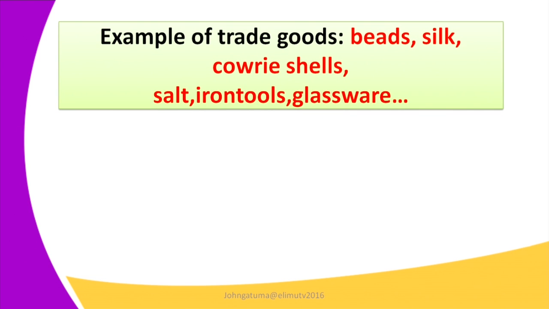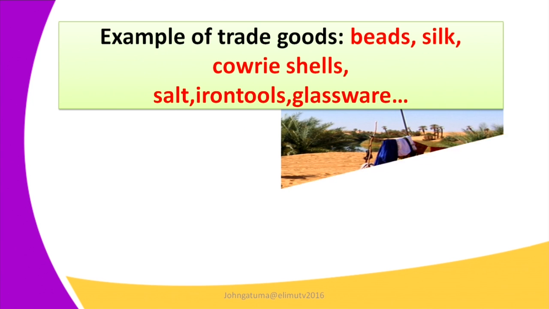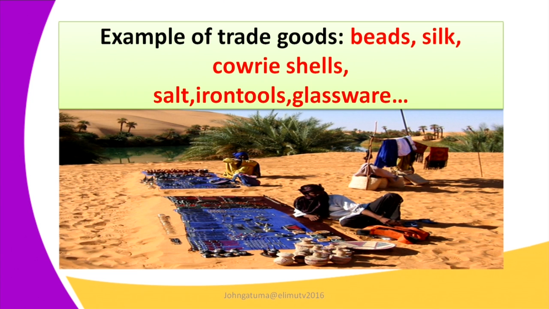Examples of the trade goods that were available in this trade: we have beads, silk, cowrie shells, salt, iron tools, and glassware. All these trade goods you can see well demonstrated. They are in the Sahara Desert. So these traders were able to exchange these goods for mutual benefit. So this is a factor that led to the development of the trade.